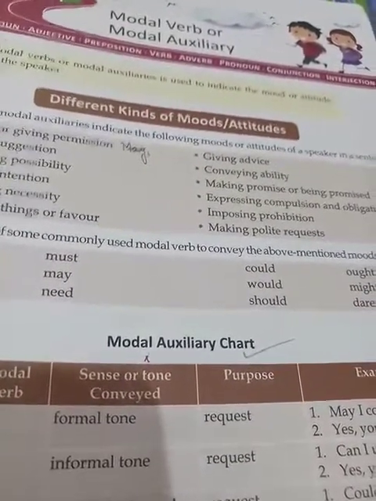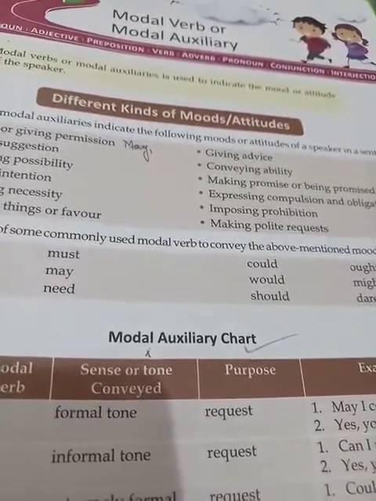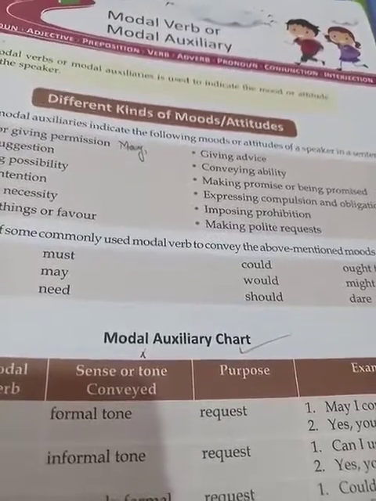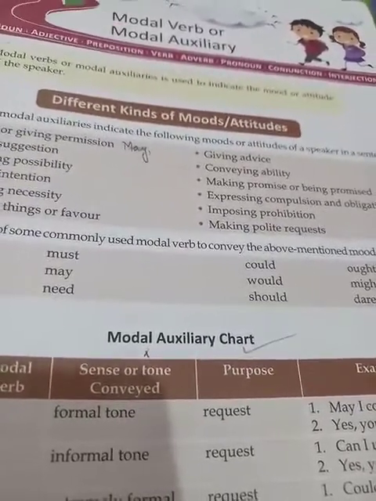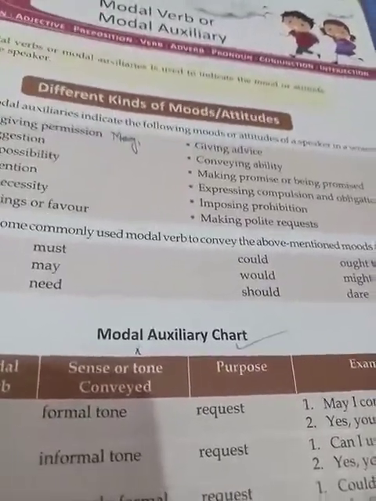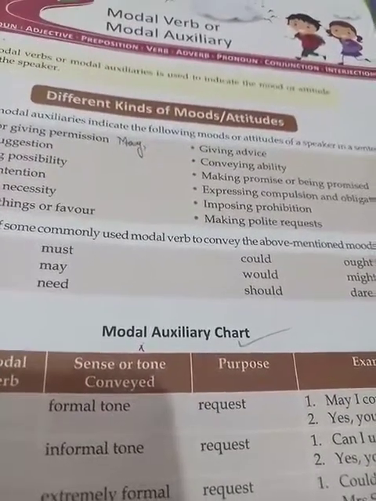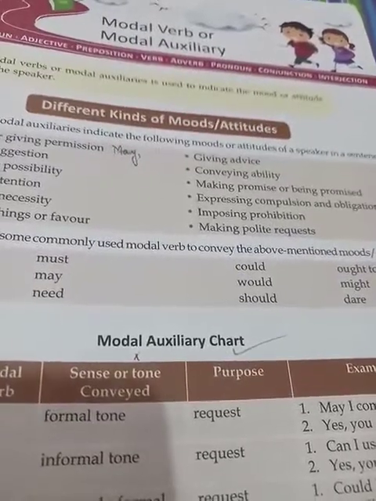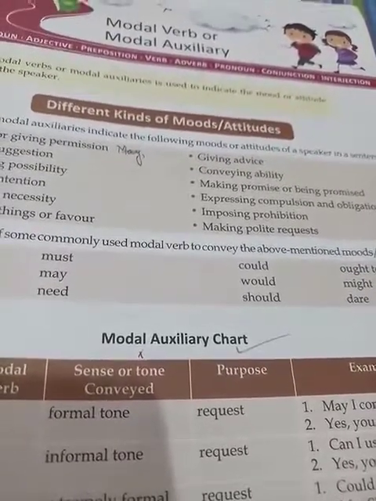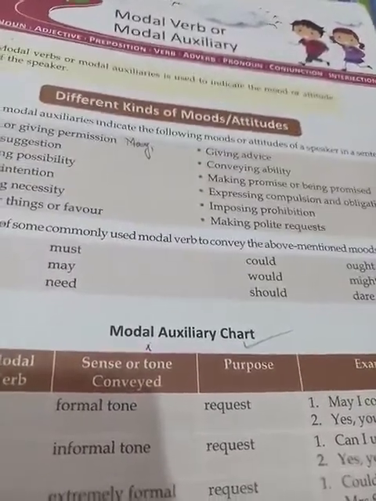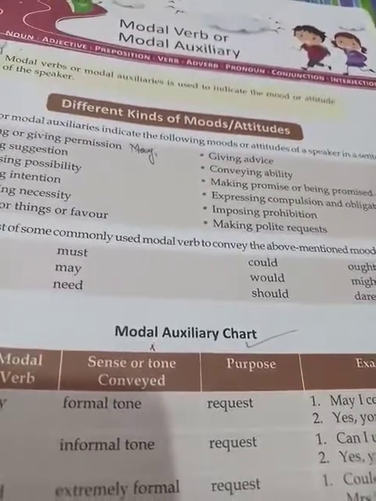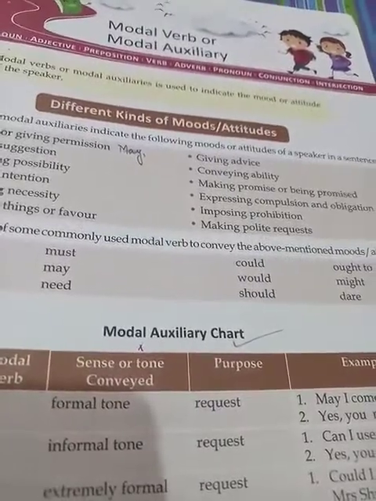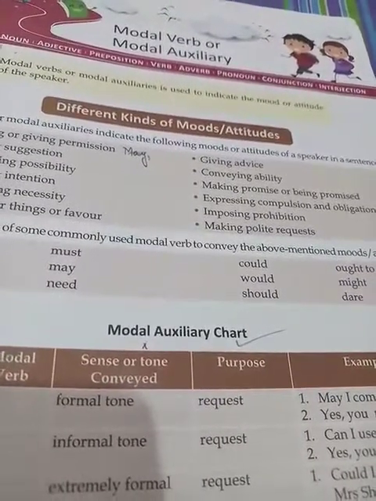Must shows strong obligation, compulsion, warning, or advice. When it is compulsory to do something, then we have to use must. Or suppose we are giving a warning to someone, we always use must. Ought to shows obligation, and used to expresses both a past habit and a habit in present.